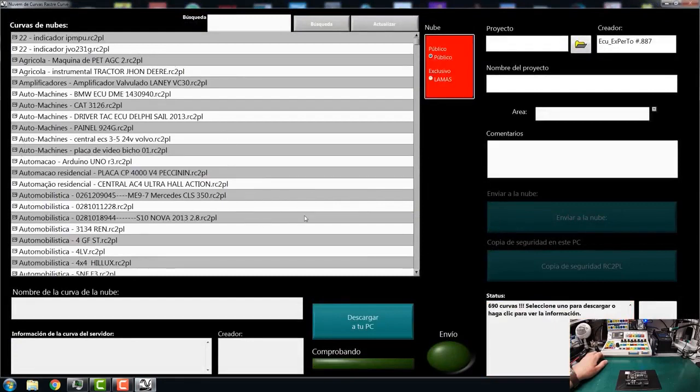Okay. Here we have the name of the cloud curve and information about the curve, the creator, and the button to download it to the PC. The status here tells us that there are 690 curves to download. That is, here are 690 files, projects, and here is a bit of the personal area in the cloud.